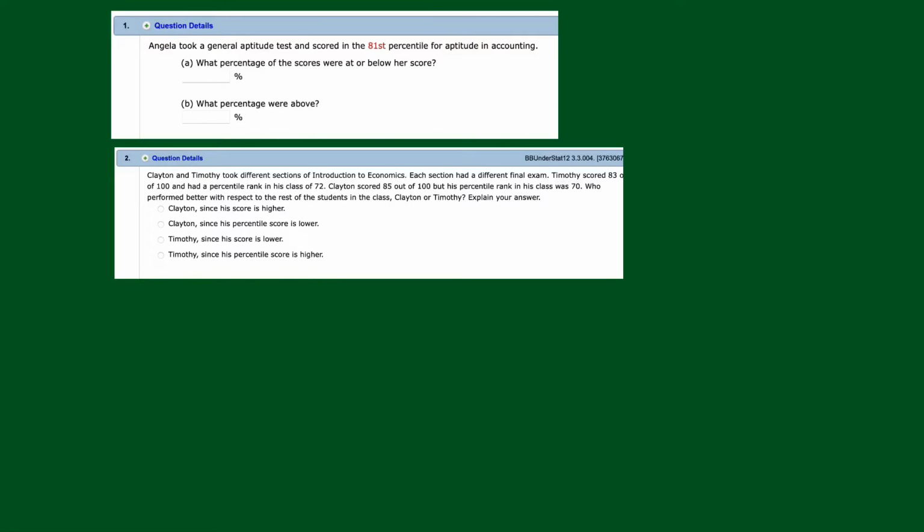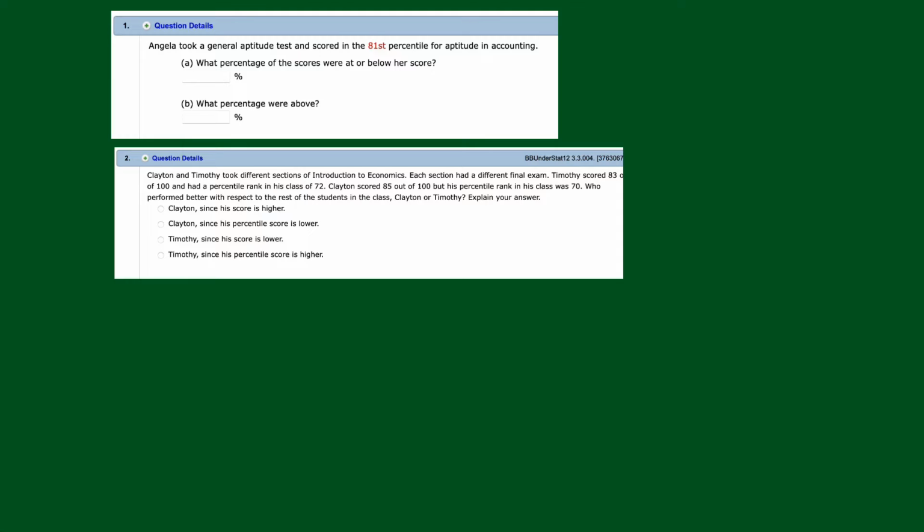Section 3.3, problems 1 and 2. Here's number 1. Angela took a general aptitude test and scored in the 81st percentile for aptitude and accounting. Part A, what percentage of scores were at or below her score?